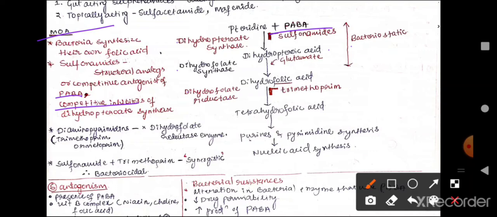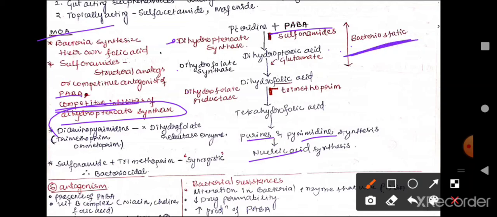And this tetrahydrofolic acid is utilized to synthesize purines, pyrimidines, and thereby nucleic acid, which is essential to the survival of the bacteria. Now, we all know that these sulfonamides are competitive inhibitors of dihydropteroate synthase, and whenever the sulfonamides are introduced in the system, they will inhibit the dihydropteroate synthase, thereby preventing the formation of dihydropteroic acid. And this action of sulfonamides on the bacteria leads to the bacteriostatic effect.